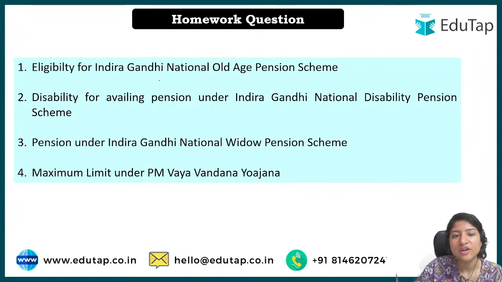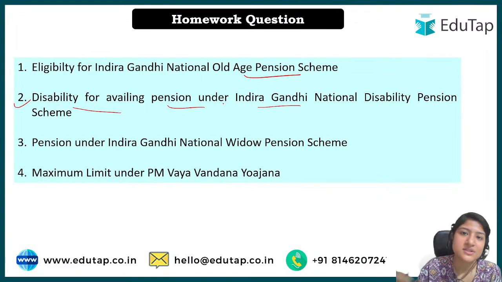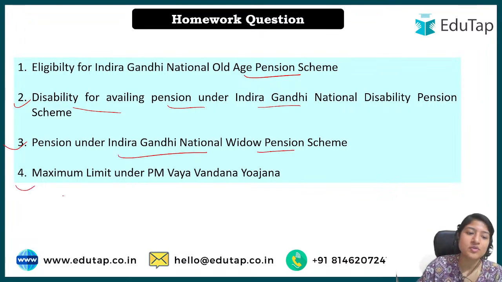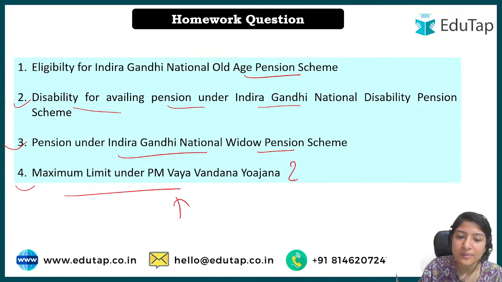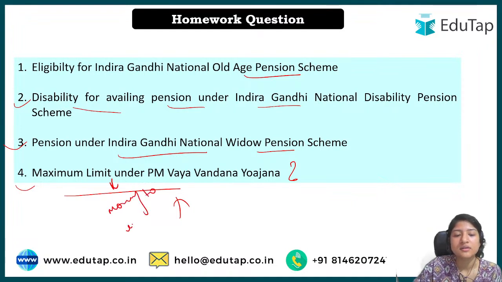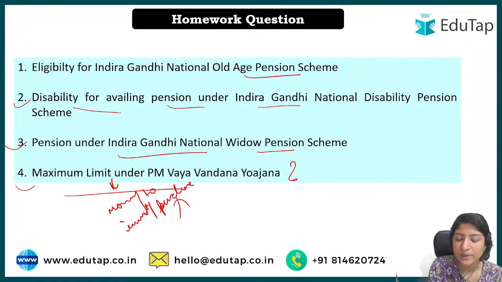First, the eligibility of the Indira Gandhi National Old Age Pension Scheme, you have to tell that. Second question is how much percent disability should there be for availing pension. Third is pension under the Indira Gandhi National Widow Pension Scheme. Fourth is what is the maximum limit under PM Vaya Vandana Yojana. Maximum limit of what? Of the money to invest, or you can say to purchase, under the PM Vaya Vandana Yojana.